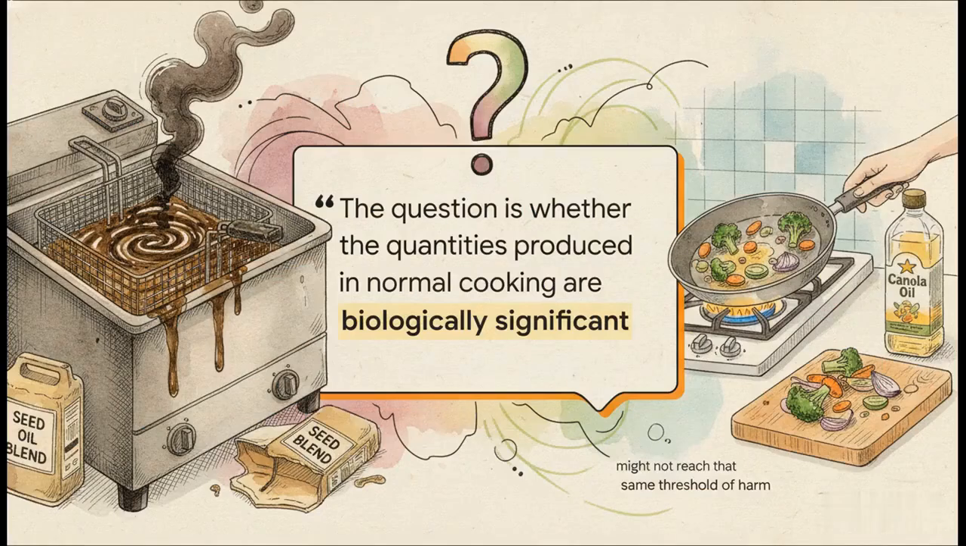Now, it's absolutely crucial to be scientifically honest here. We know high heat produces these toxic compounds, and we know for a fact that they cause damage in animal models. But the real question is whether the quantities produced in normal, everyday, at-home cooking are biologically significant in humans. And honestly, the evidence right now is genuinely uncertain. Summarizing the scientific uncertainty here, while a commercial deep fryer reusing seed oil for days on end is clearly producing high levels of oxidized compounds, simply sauteing some vegetables in canola oil at home might not actually reach that same threshold of harm. We just don't have definitive human data to say for sure yet.